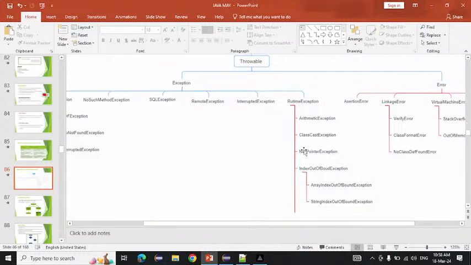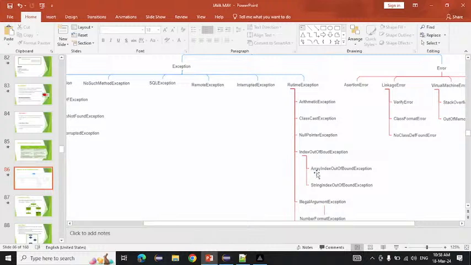See here, we have one exception, that is the ArrayIndexOutOfBoundsException. Why are we getting this exception? When are we getting this exception? Size exceeded. Yes. Suppose we have declared the array with size 5, and if we are adding a sixth element there, which type of exception are we getting here? It is the array index out of bound.